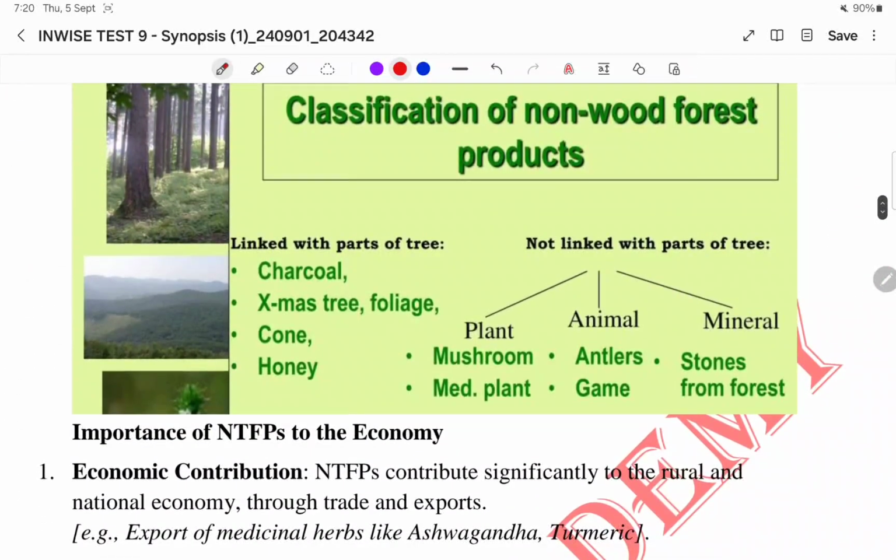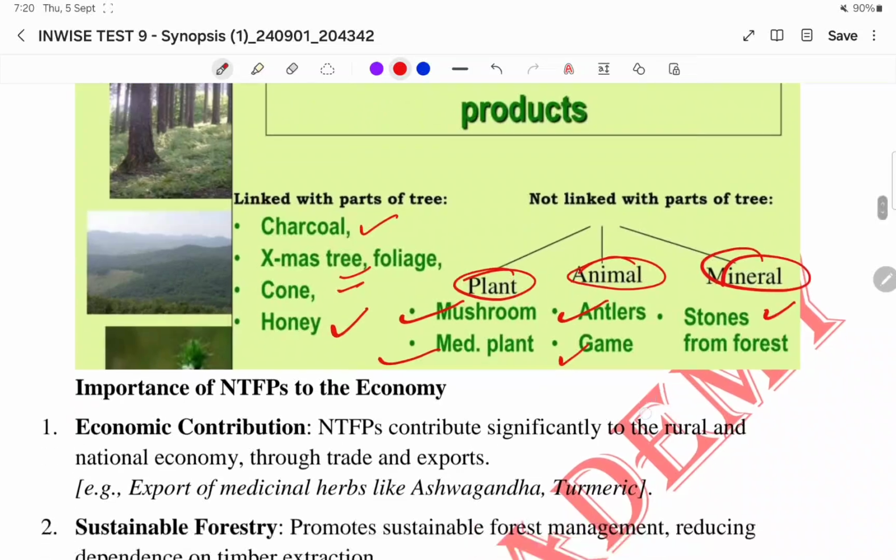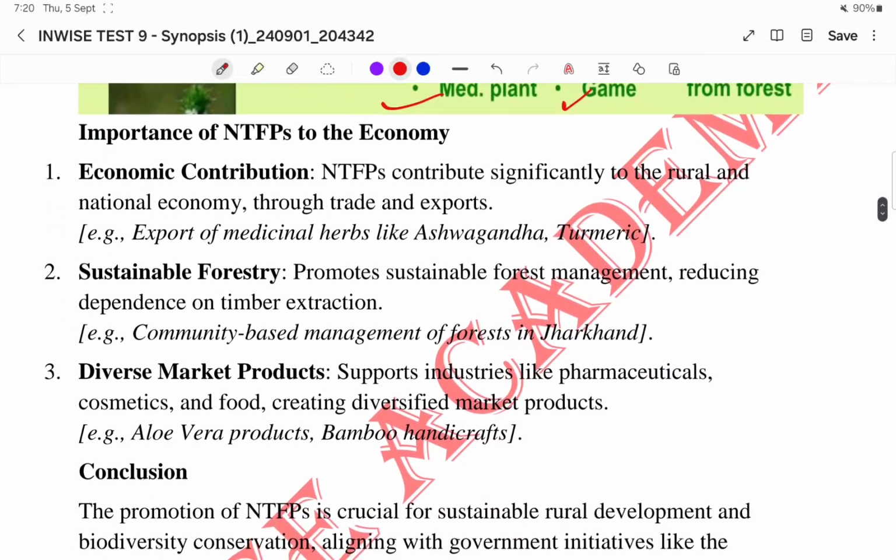So these are the classification. Like charcoal, Xmas tree, cone, honey. With respect to plant, mushrooms and medicinal plants. With respect to animals, antelayers, and there some are using for game purpose also. Then minerals like stones from the forest, right? Okay. Then come to importance of NTFP to the economy.